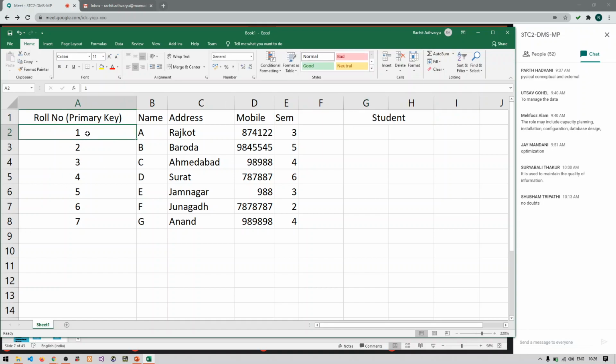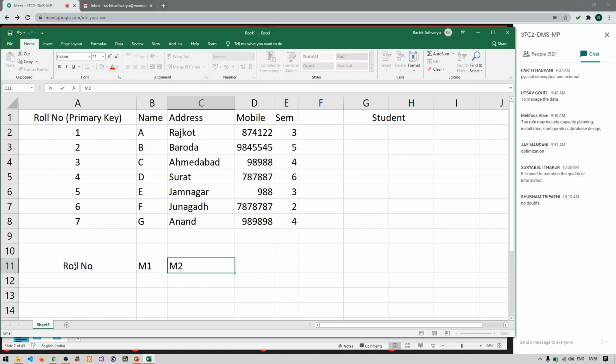So roll number 1, name is A, Rajkot, mobile and semester. And one more table you have like roll number, marks 1, marks 2, marks 3 and percentage, let us say. And you are having a result table here.